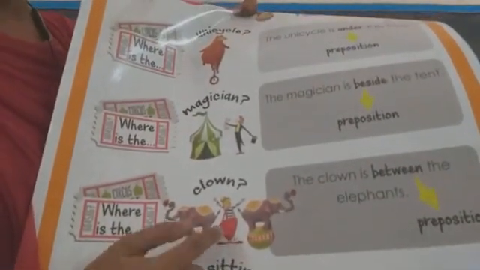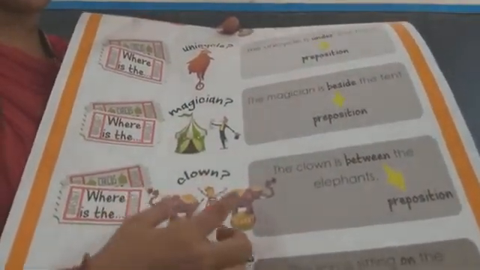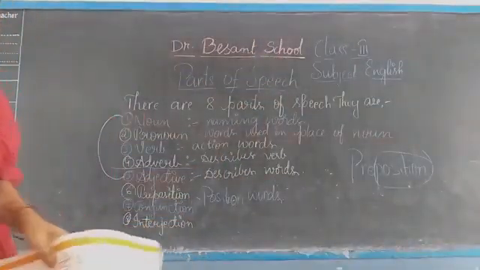Now you see, where is the clown? Between the two elephants. Between. After, before will also be prepositions only. Between the two elephants is a preposition. Now next one.